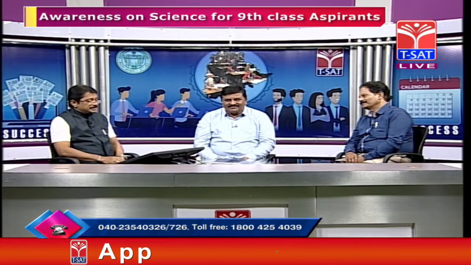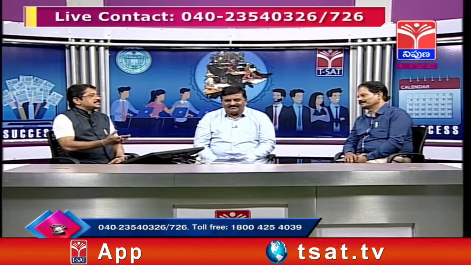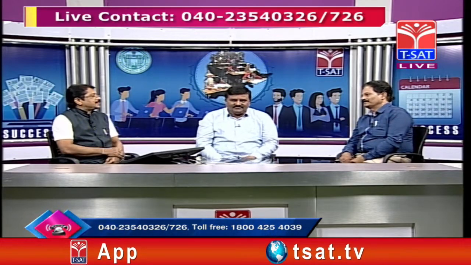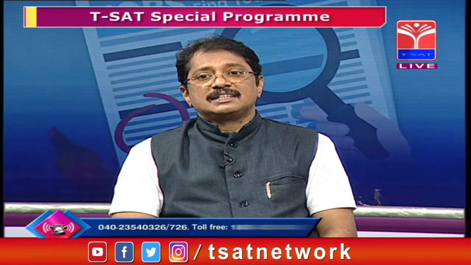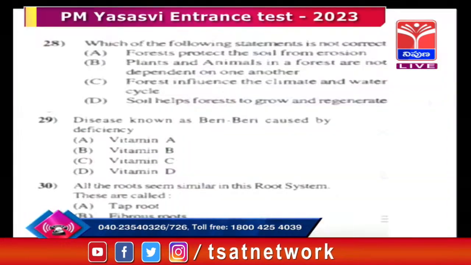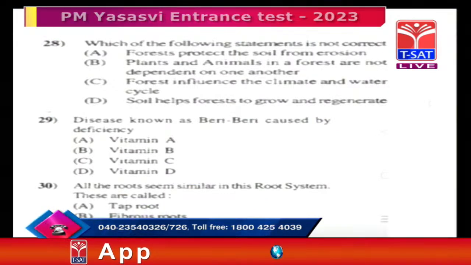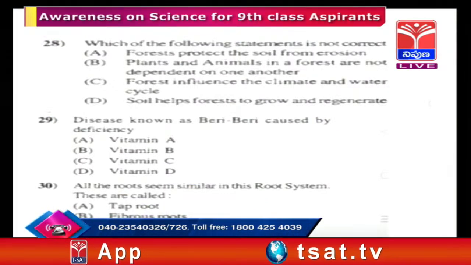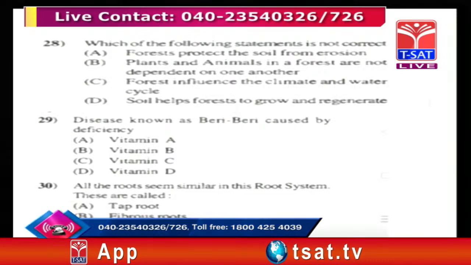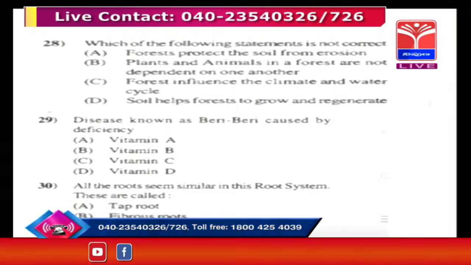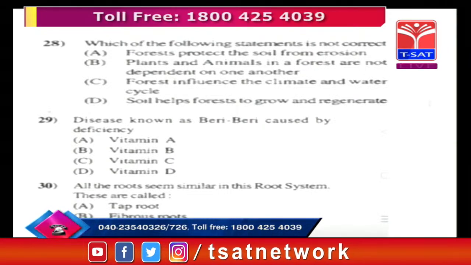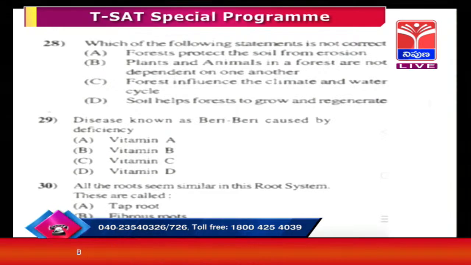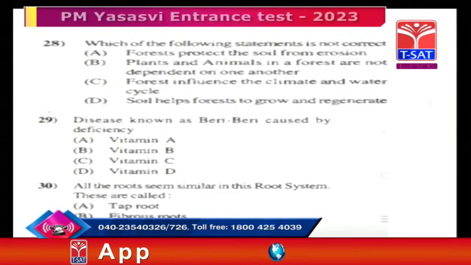Forests influence the climate and water cycle. Yes, always. When you increase the density of the forest, definitely the rainfall also increases, as everyone knows, and it also influences the climate. Soil helps forests to grow and regenerate, so this is also correct. Option A, option C, option D are all correct, but the one which is not correct is that plants and animals in a forest are not dependent on one another.